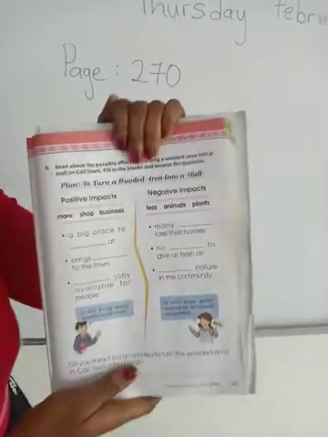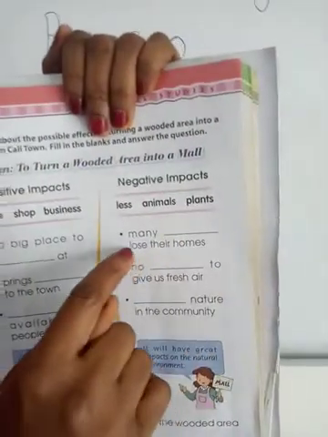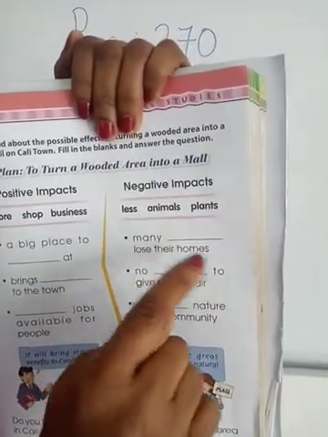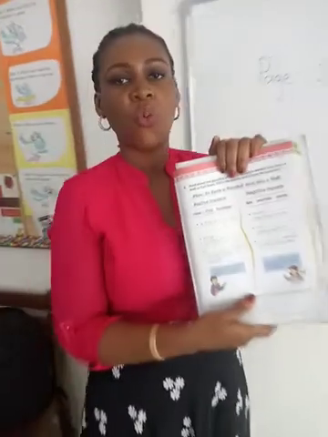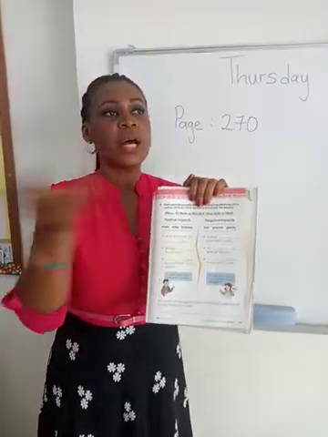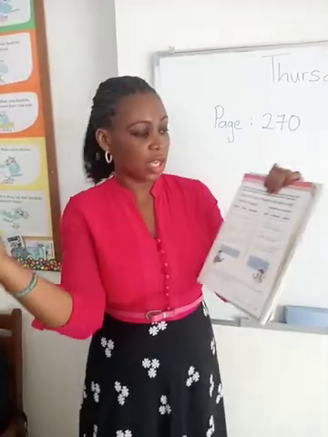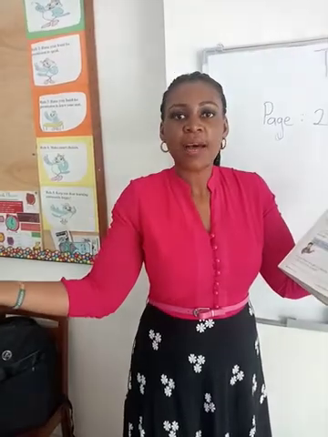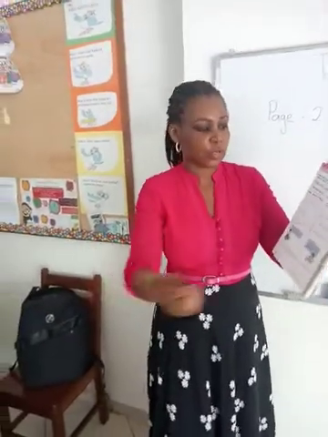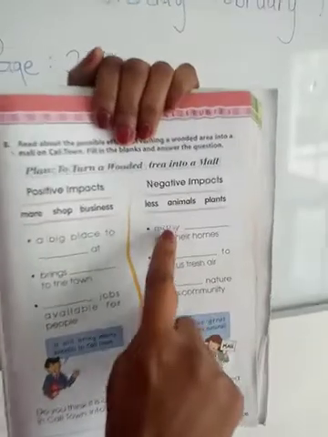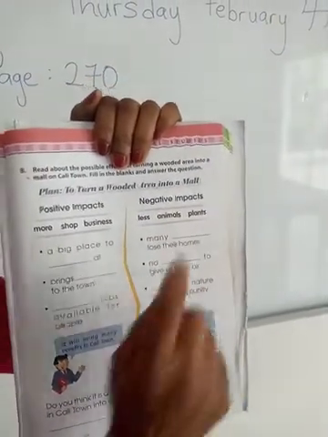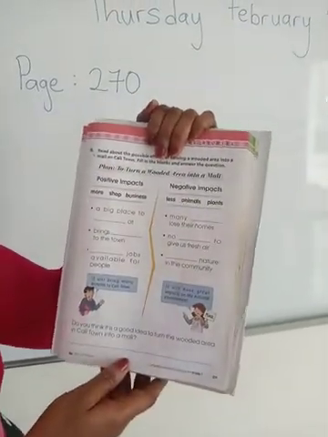Now we go to the negative impact. Many dash lose their homes. Many dash lose their homes. Who lives in the park, or what lives in the park? It's mostly animals. Now when you cut down the trees and all the wooded areas, all the animals won't have any place for them to live again. They will try moving away from the wooded areas. So here you have many animals lose their homes. So complete this part also.